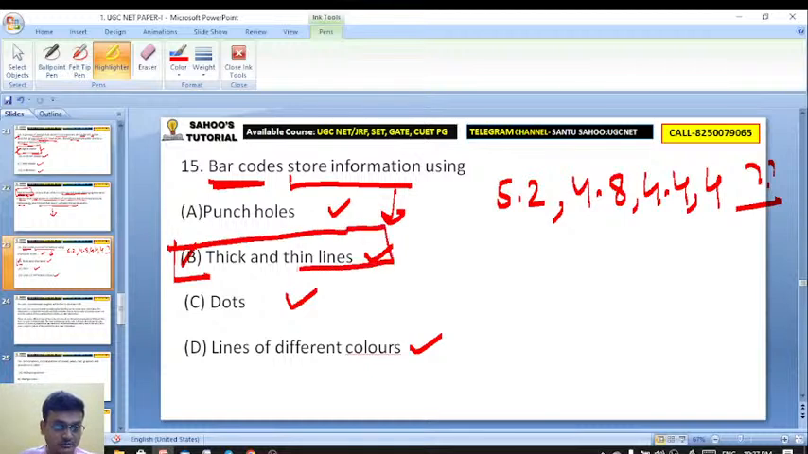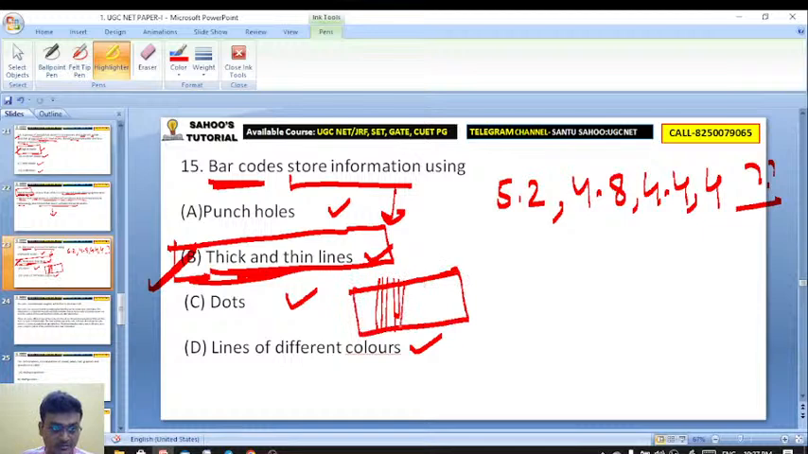Barcodes store information using thick and thin lines. No, it's not dots. You can't see bars in a barcode. There are just lines like this. These are lines in a barcode. You see the barcode, there are black lines like this. So thick and thin lines. Thick भी है और thin भी है. Barcodes store information using this. So B is the right answer.